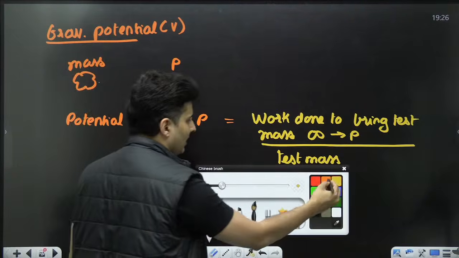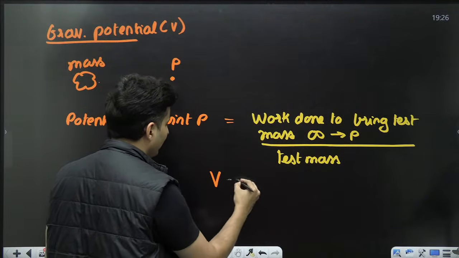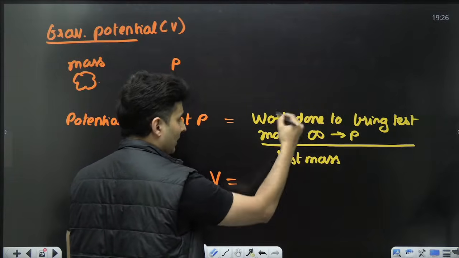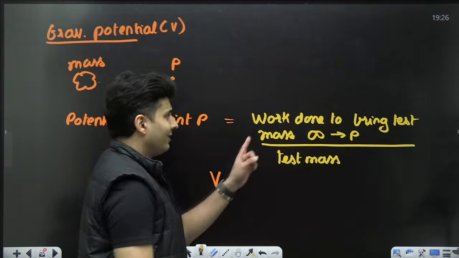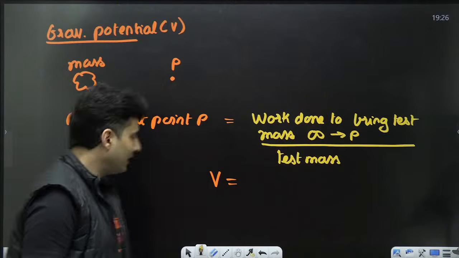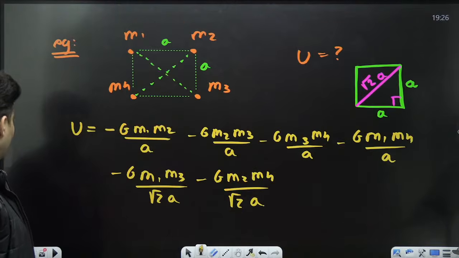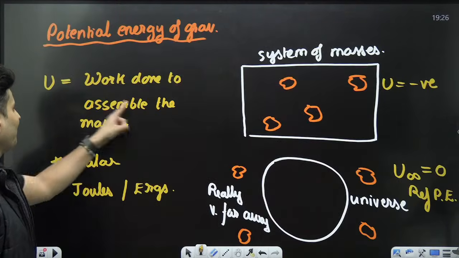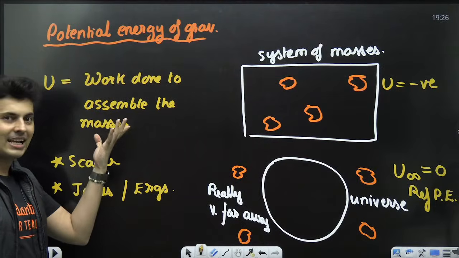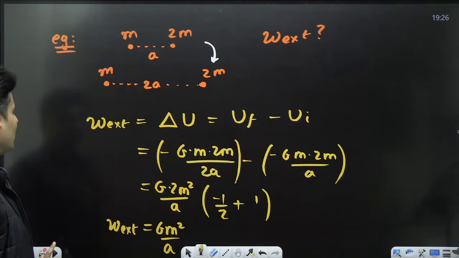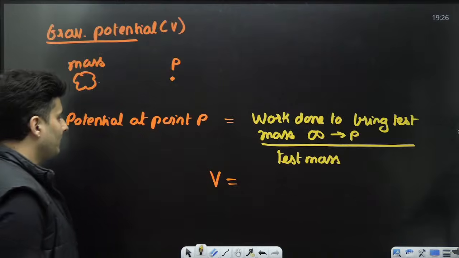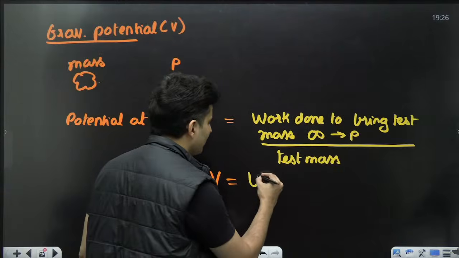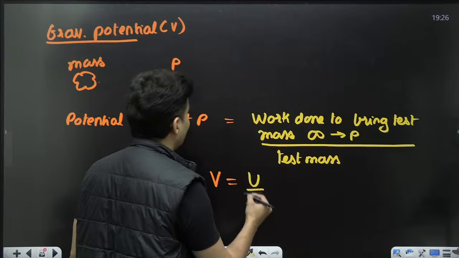Now potential value is nothing but V. This numerator, work done to bring the test mass from infinity to P, work done to assemble the masses, exactly, that is nothing but U. So that's the reason why you will get this as U divided by the test mass.